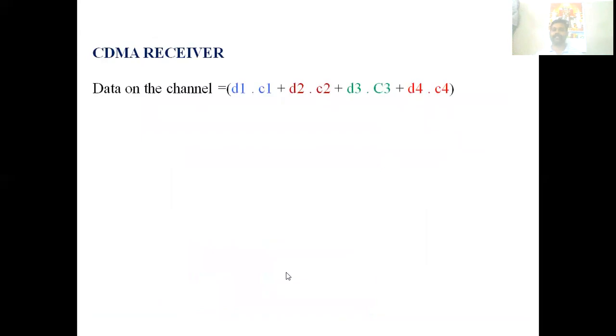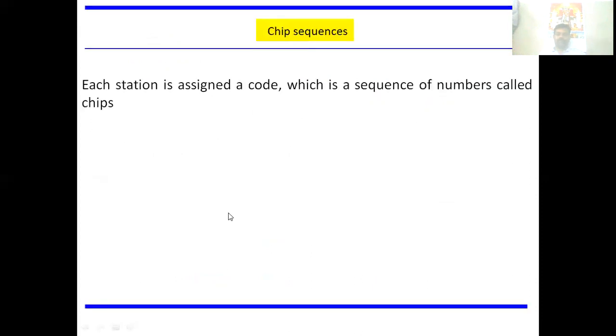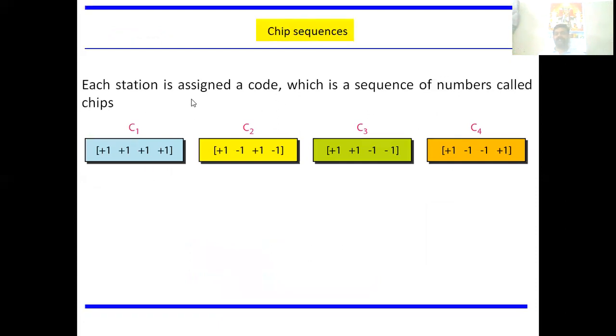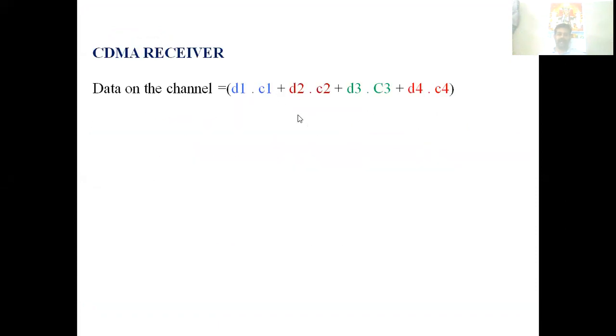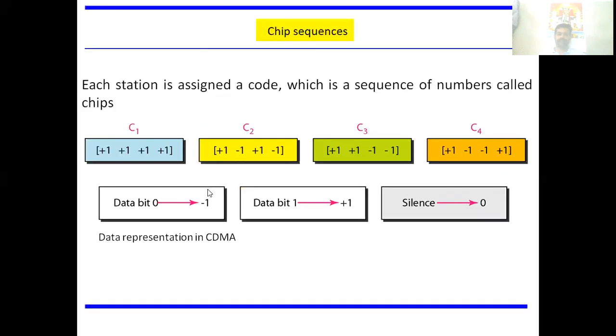Now the CDMA receiver. In the CDMA, first each station's data will be multiplied by its code. Then all the results are added. And the receiver will multiply that with the particular station's code. In this diagram, you have 4 stations, and each one has a code.